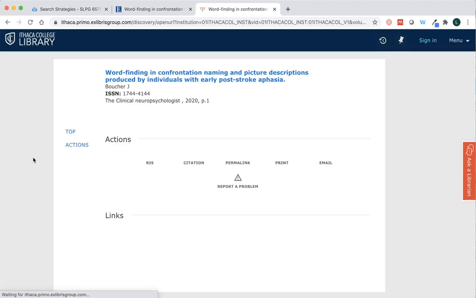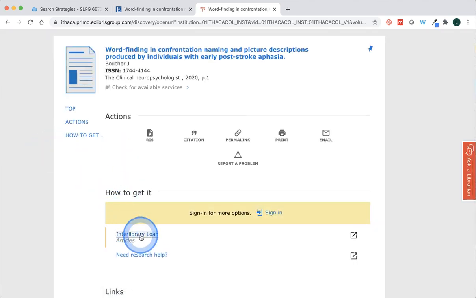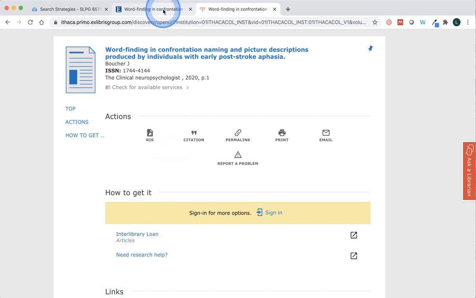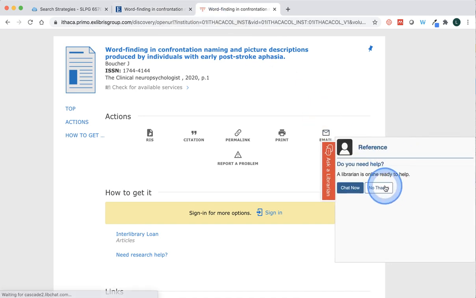Clicking on this will do one of two things. It'll either take us to a page where we would need to order it through interlibrary loan, which is a great service, and you'll get access to the full text of that article very quickly through interlibrary loan. Push that aside.